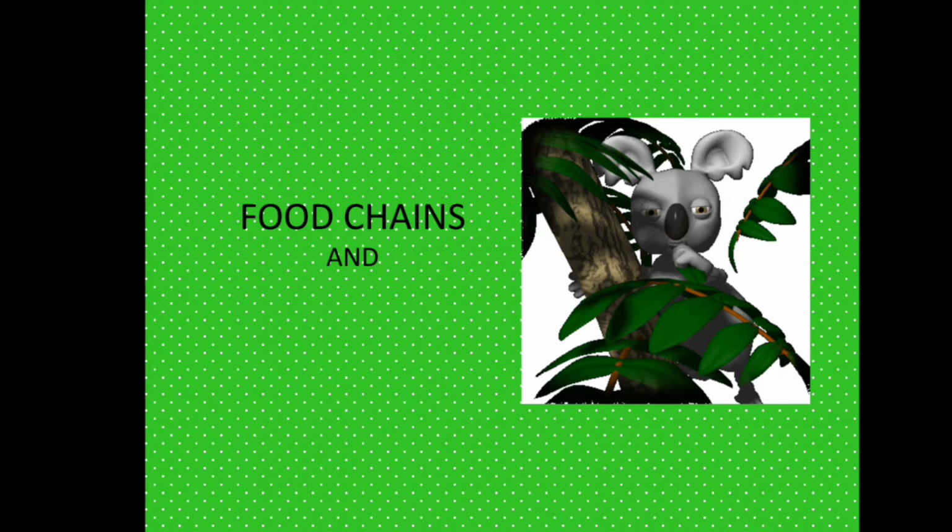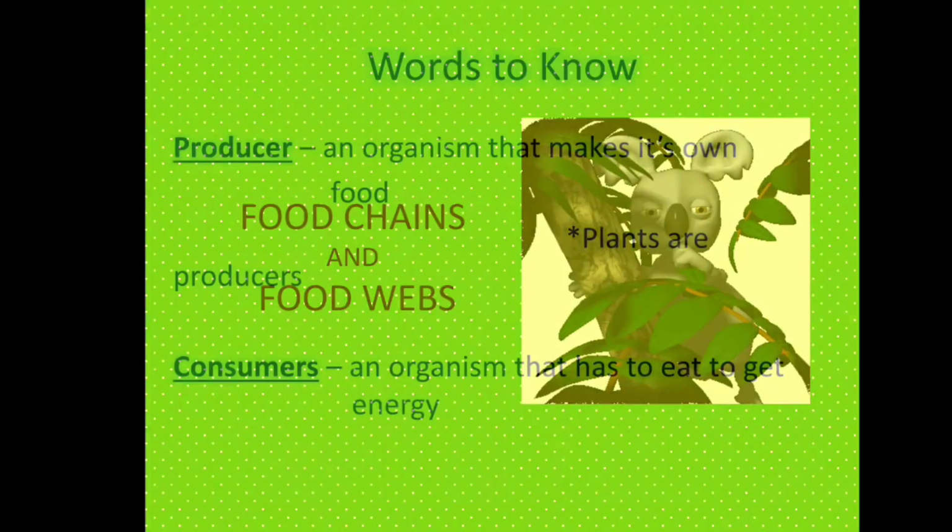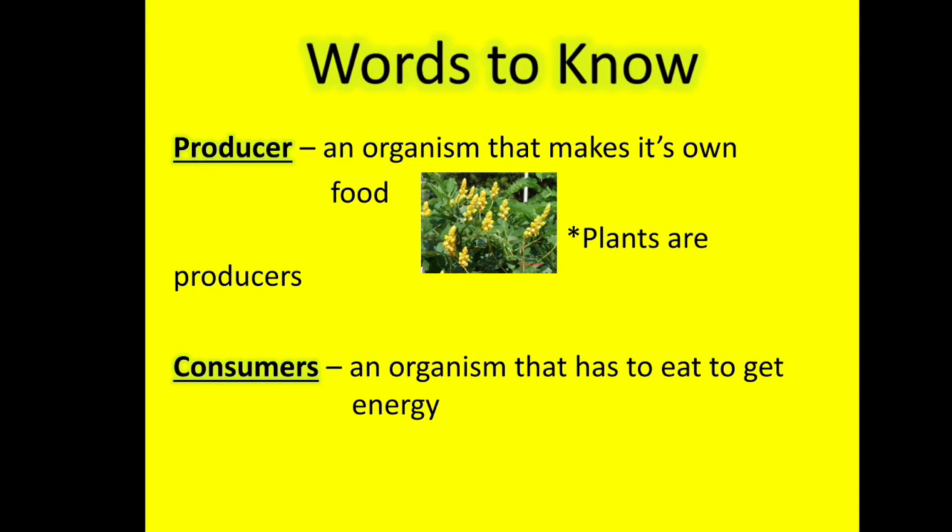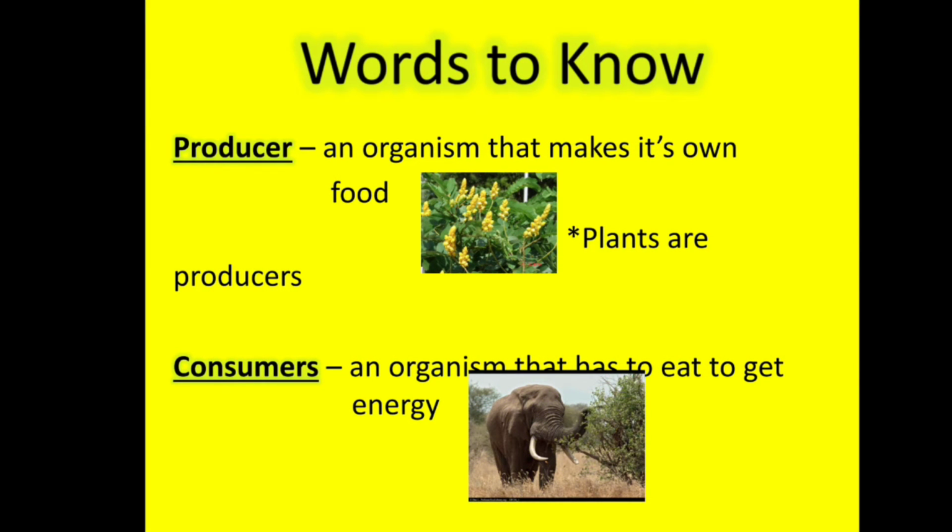Food chains and food webs. Here we have to know some words like producer. So what is producer? An organism that makes its own food is called a producer. Here plants are called producers. Then what is consumer? An organism that has to eat to get energy is called a consumer.